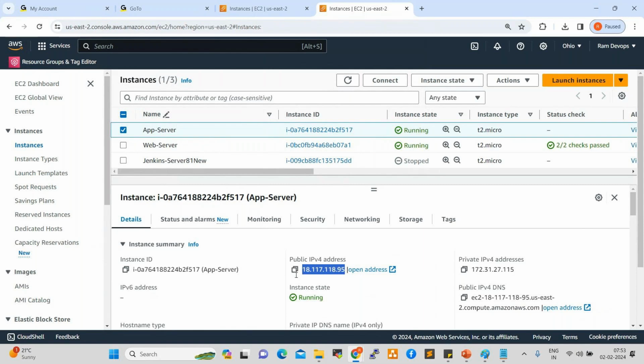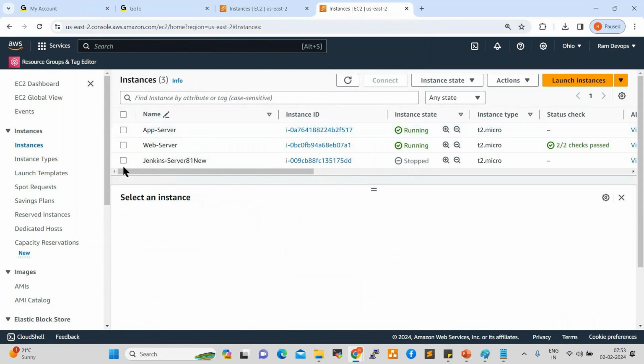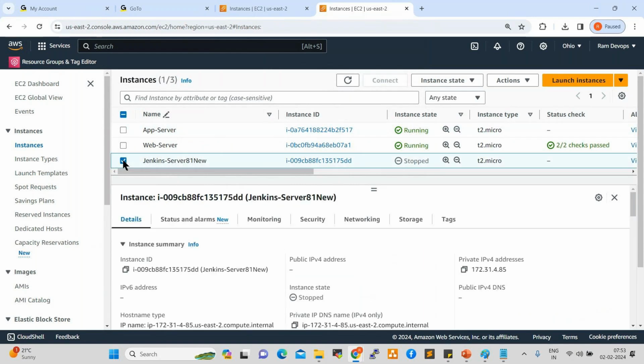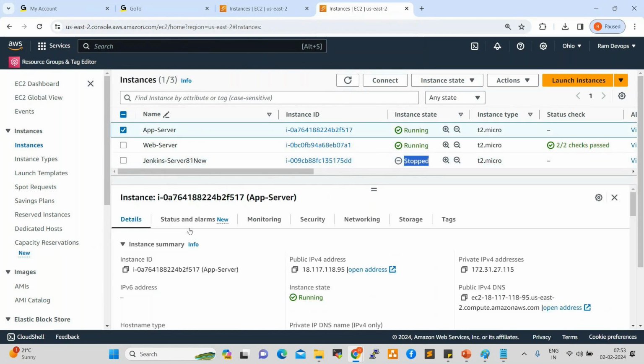For example, there is a Jenkins server right here. If you select it and check here, there is no IP, because this server is stopped. This IP is taken back by the DHCP server, which is hosted in the data center. Currently, this server IP is available here. This is the dynamic IP. This is the private IP, which is a static IP. The private IP is the static IP. This never changes.